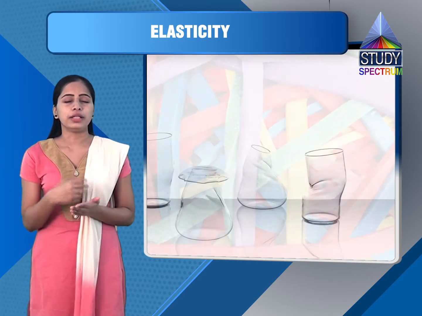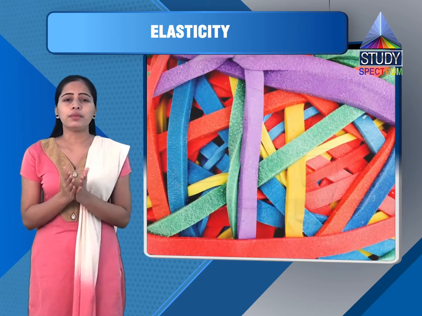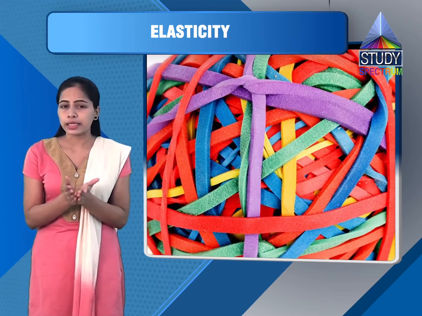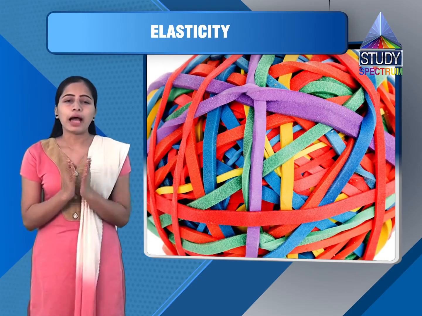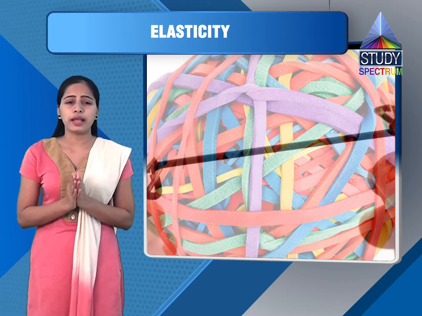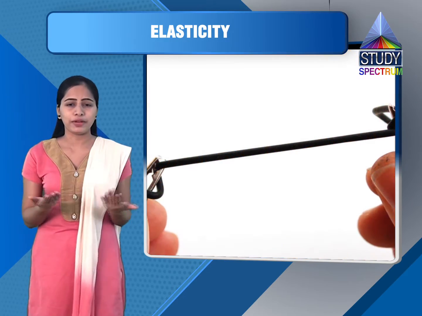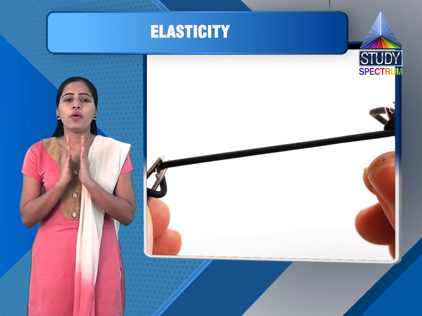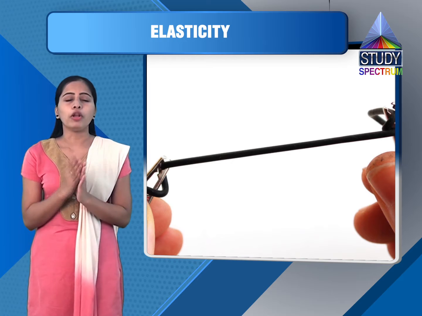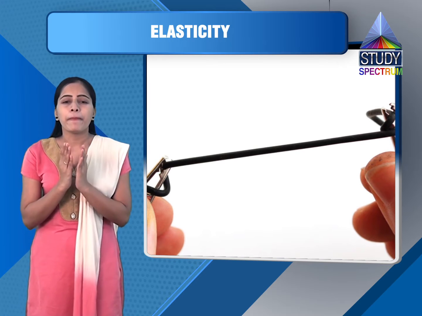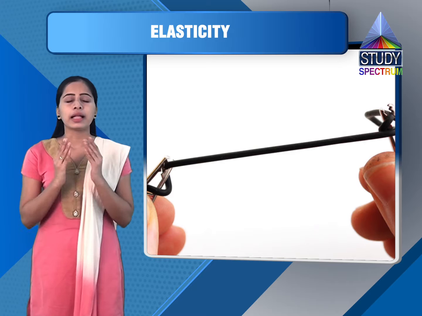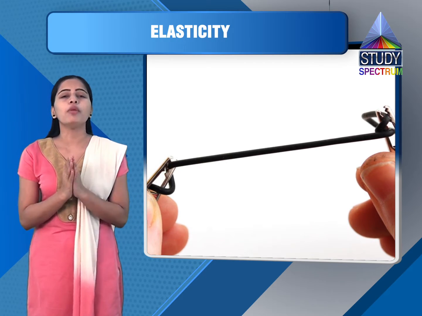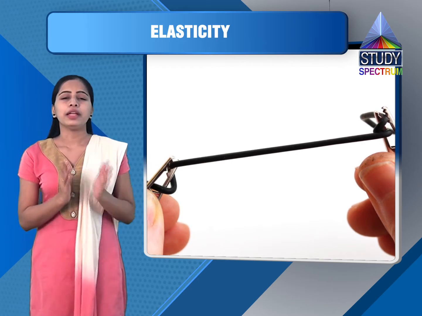Let's take an example. When a rubber cord or a metal wire is stretched, its length increases. As you know, the wire regains its original length after removal of applied force. When an inflated volleyball bladder is pressed by hands, there is change in its shape and volume. You must have performed this activity in your childhood.